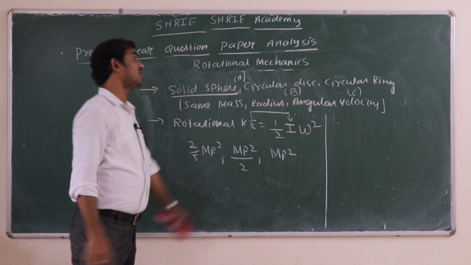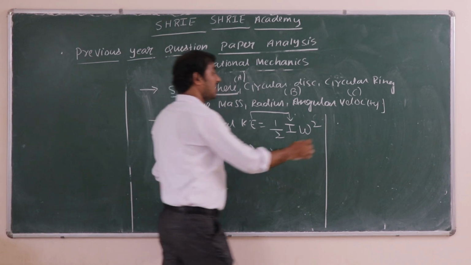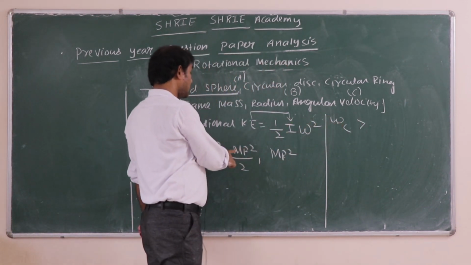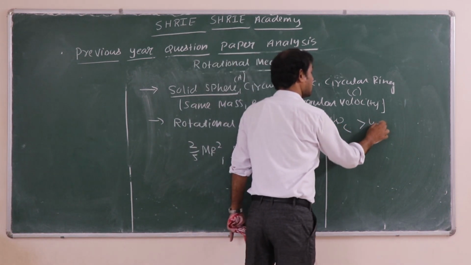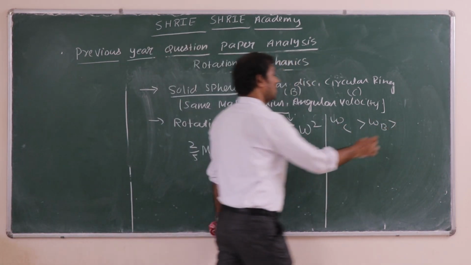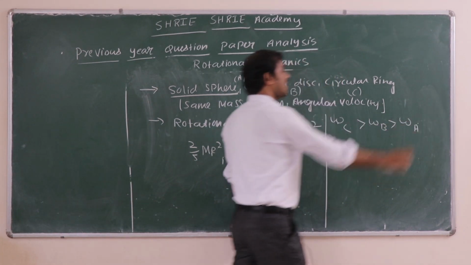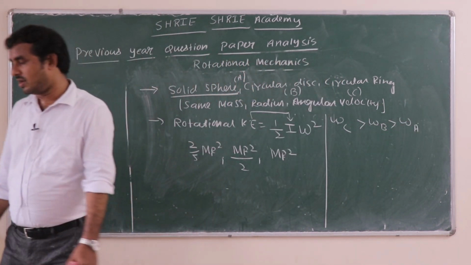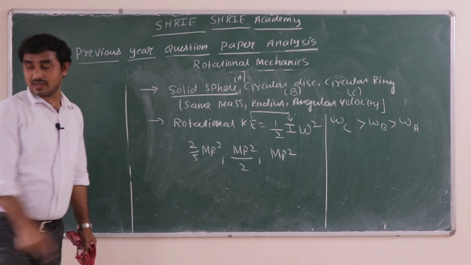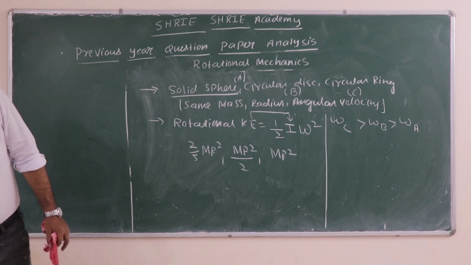Maximum moment of inertia is for the circular ring. So maximum work is done for the ring, then second highest is the disc, and last is the sphere. So the maximum work will be done for the circular ring. That was also a conceptual question, right?